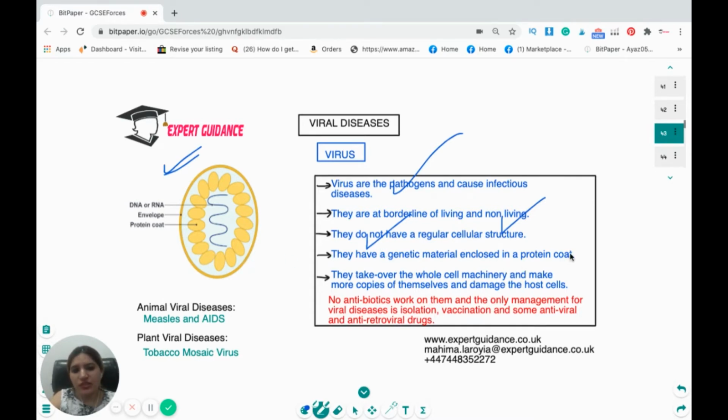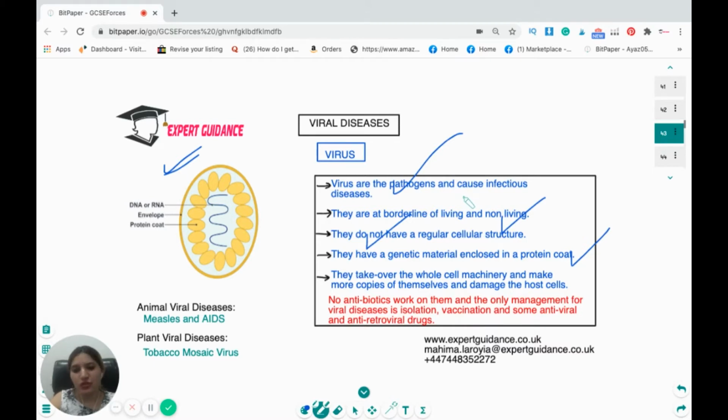They have genetic material enclosed in a protein coat. They take over the whole cell machinery of the host, make more copies of themselves, and damage the host cell. Now, no antibiotics work on them. And the only management for viral disease, as you can see in the case of corona, is isolation, vaccination, and some